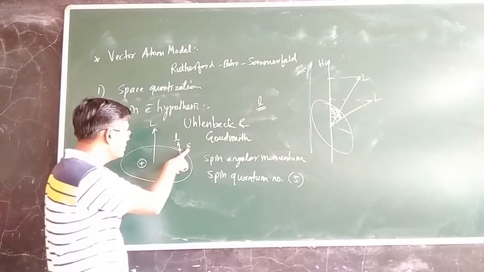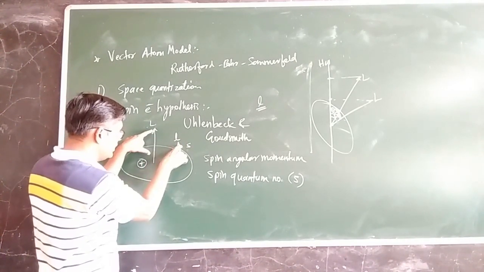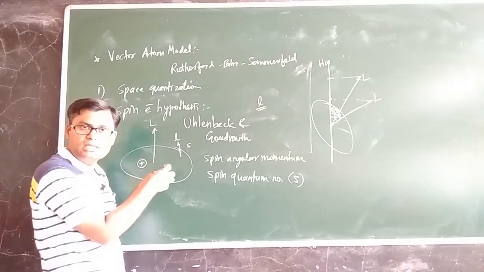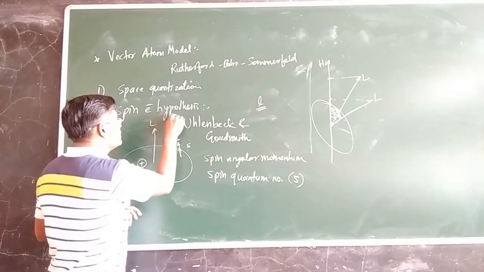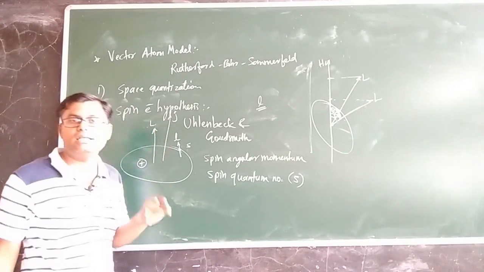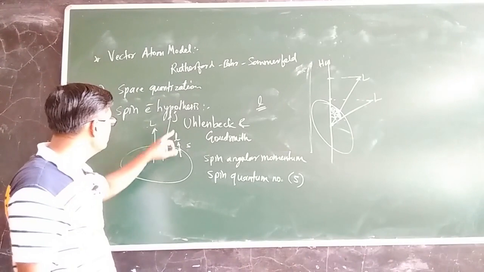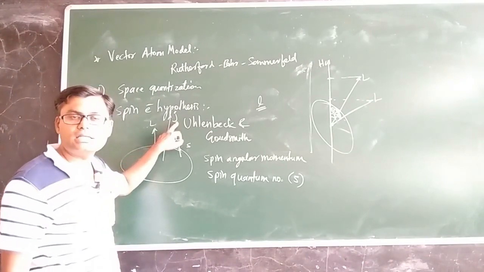Both are vectors, and they interact with each other and form the resultant angular momentum of the electron, denoted by the letter J.